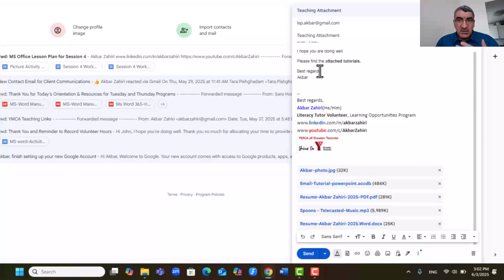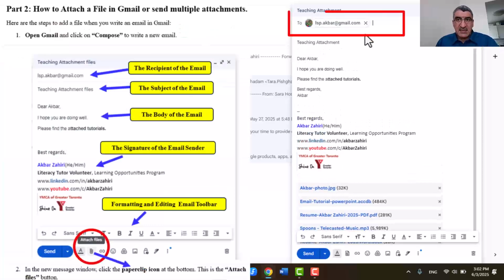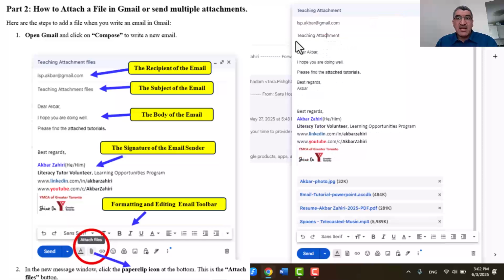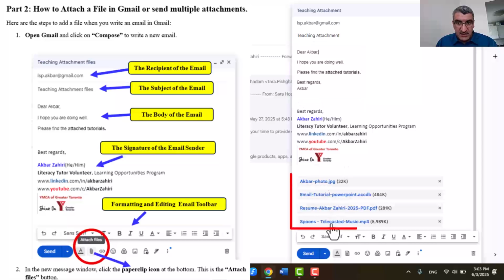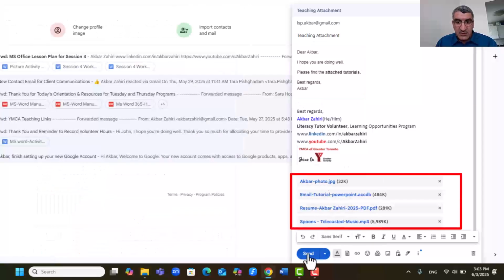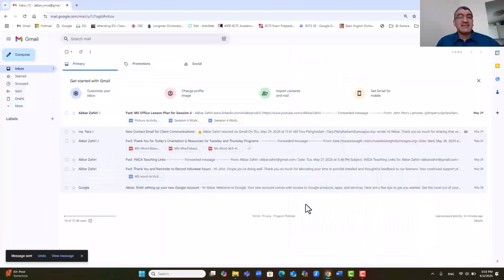Then you check your email, everything is correct. The email address that I am sending to is correct. The subject is correct. The email I have written correctly: dear Akbar, something like I hope you are doing well, and the file, and also the closing, best regards, Akbar, and so on. If it is completely ready, and you have checked that everything is correct, the names and the files, then easily you can come and send, and the email is sent.